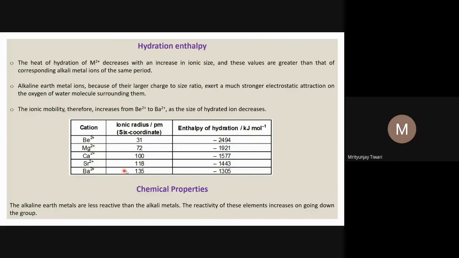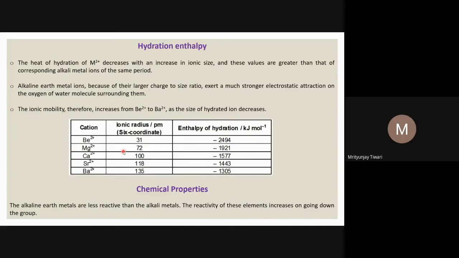Because of the increase in size, what do we see? The lone pair on the oxygen atom of water can interact with this divalent cation. On the other hand, you can consider that water has a dipole, and its negative pole can interact with the cation.